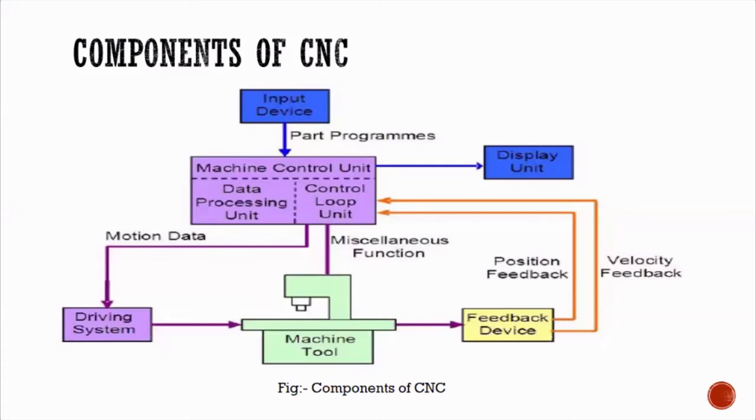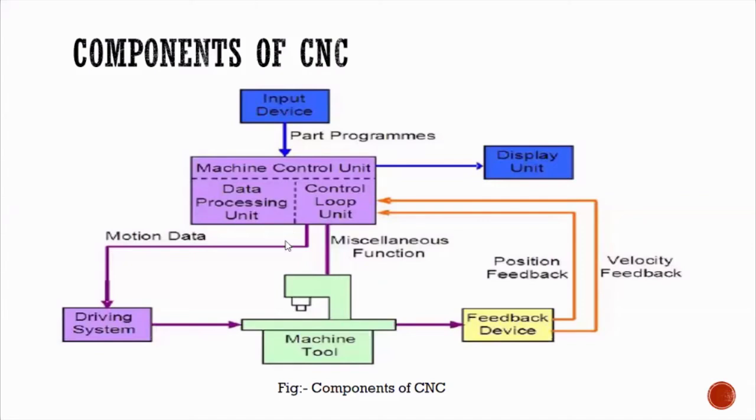If the programming says there is a need of coolant, it gives a miscellaneous function saying that you have to switch on the coolant. Suddenly if it says turn off, it will turn off. So all these data will be encoded into machine understandable knowledge.